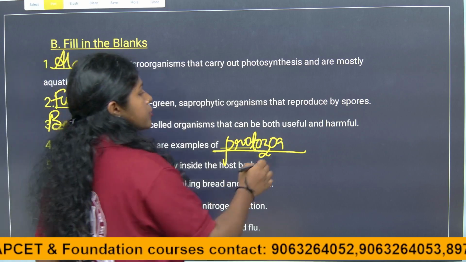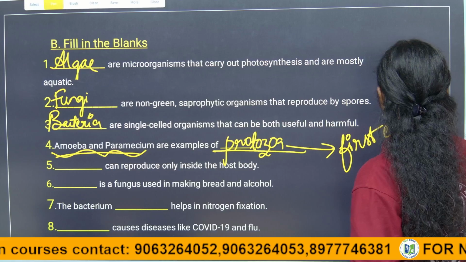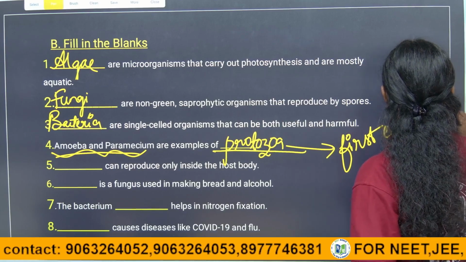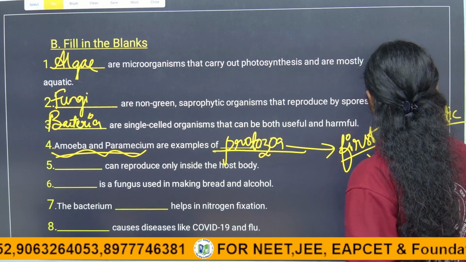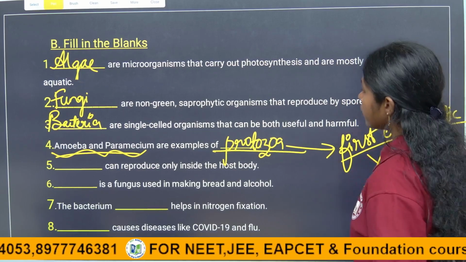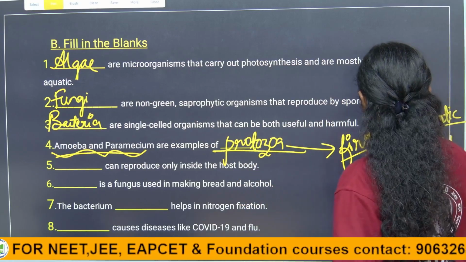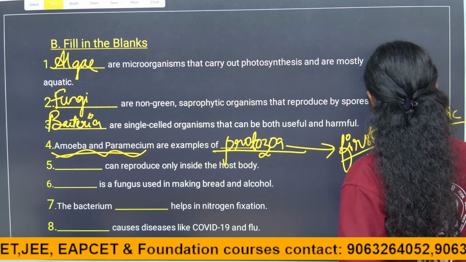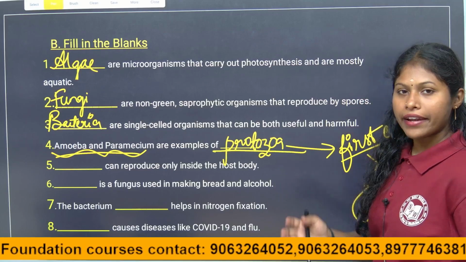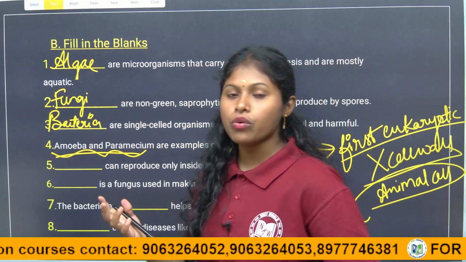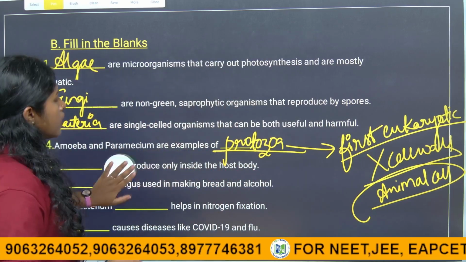Protozoa are the first eukaryotic animals, because they do not have a cell wall. Do protozoans have a cell wall, children? Does the group Protista have a cell wall? No, there is no cell wall in Protista. Protozoans do not have a cell wall. Do animals have a cell wall? No. Do we humans have a cell wall, children? No, animals do not have a cell wall, as they are eukaryotic, multicellular organisms. So the answer is protozoa.